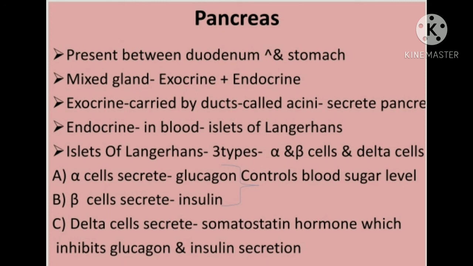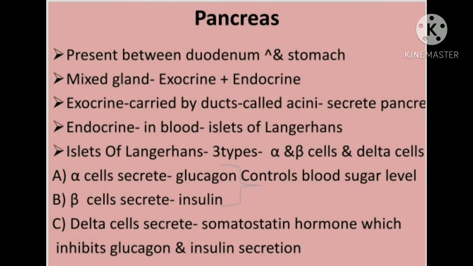somatostatin. This is also one type of hormone, the somatostatin hormone, and it is secreted by the gamma cells. So basically islets contain three types of cells: alpha cells, beta cells and gamma cells. Alpha cells secrete glucagon, whereas beta cells secrete insulin, and delta cells secrete the somatostatin hormone.